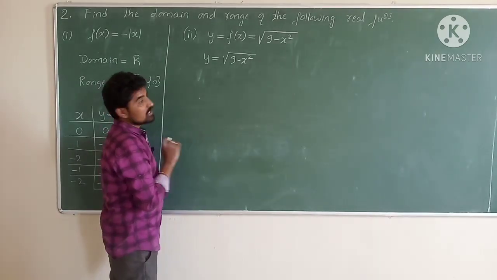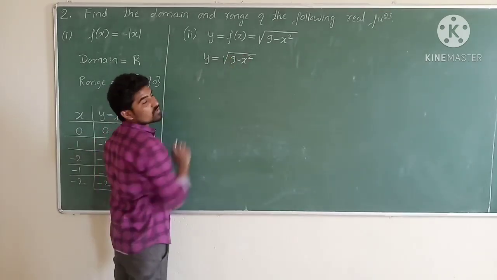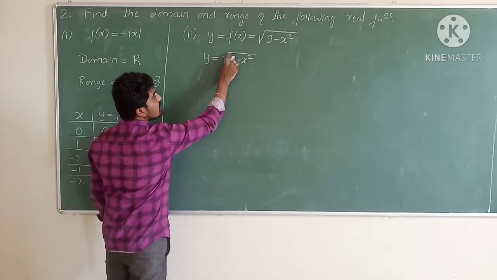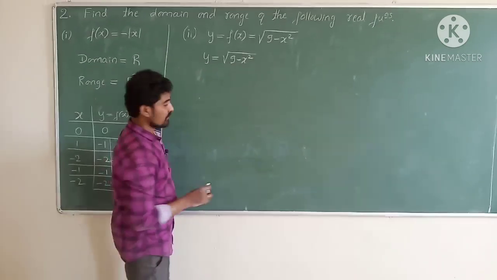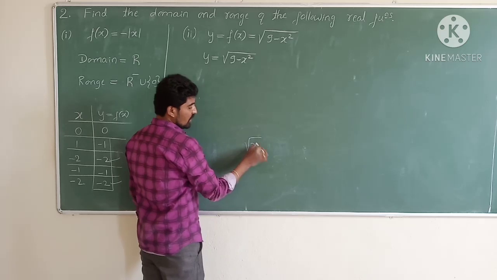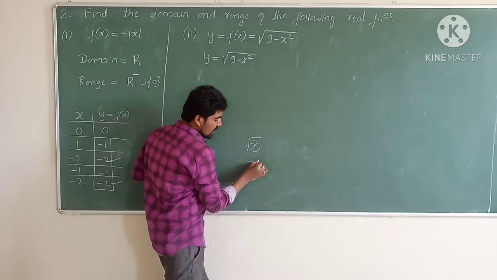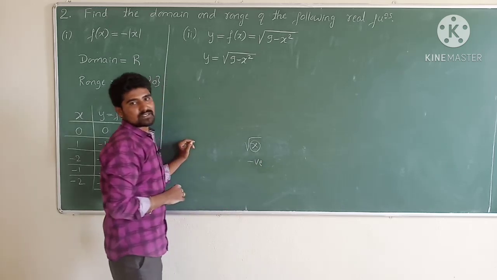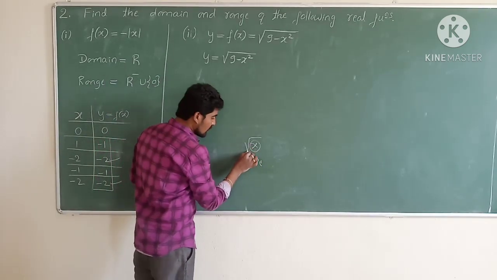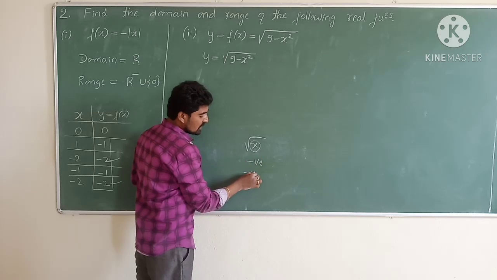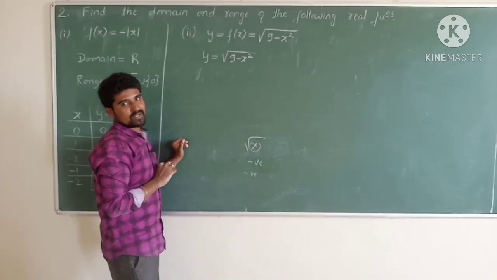You just observe here, the 9 minus x square quantity lies under the square root. Lies under the square root means it should not be a negative quantity if it is a real number. If the number inside the square root is negative, then it is an imaginary number.